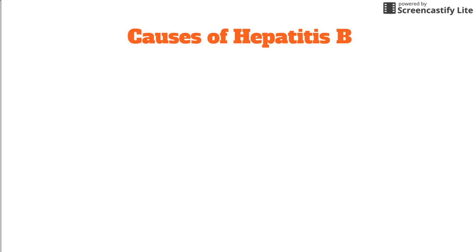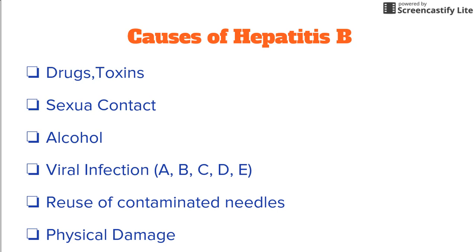You cannot get hepatitis B from casual contact such as hugging, kissing, sneezing, coughing, or sharing food or drinks. The possible causes of hepatitis B are having sex with an infected person without using a condom, sharing needles with an infected person, getting a tattoo or piercing with tools that were not sterilized, sharing personal items like razors or toothbrushes with an infected person, or physical damage. Also, a mother who has the virus can pass it to her baby during delivery. Medical experts recommend that all pregnant women get tested for hepatitis B.